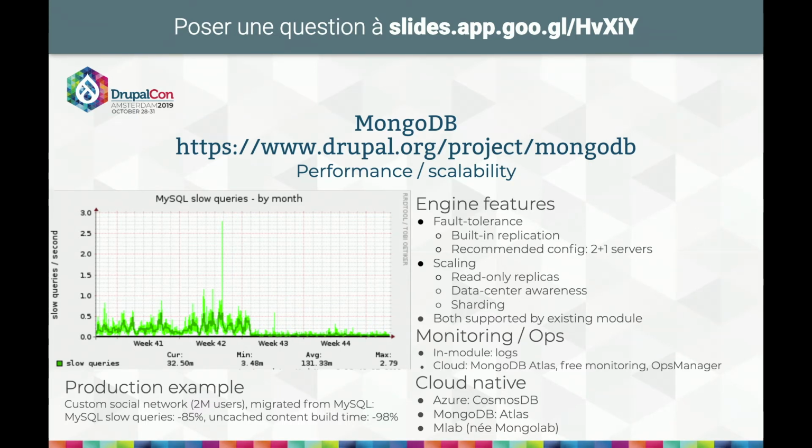Monitoring is provided by MongoDB. You, of course, have a paid offering, but there's also a free level which provides online monitoring in the cloud. And it's also available in the cloud natively by Azure using Cosmos DB, which is the fastest growing database on DB-Engines, by MongoDB themselves as the Atlas service, and also by mLab, formerly MongoLab.